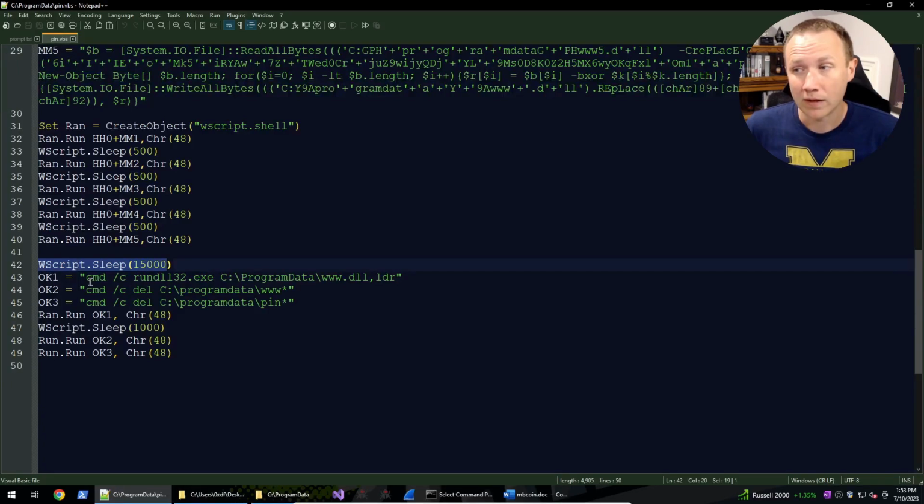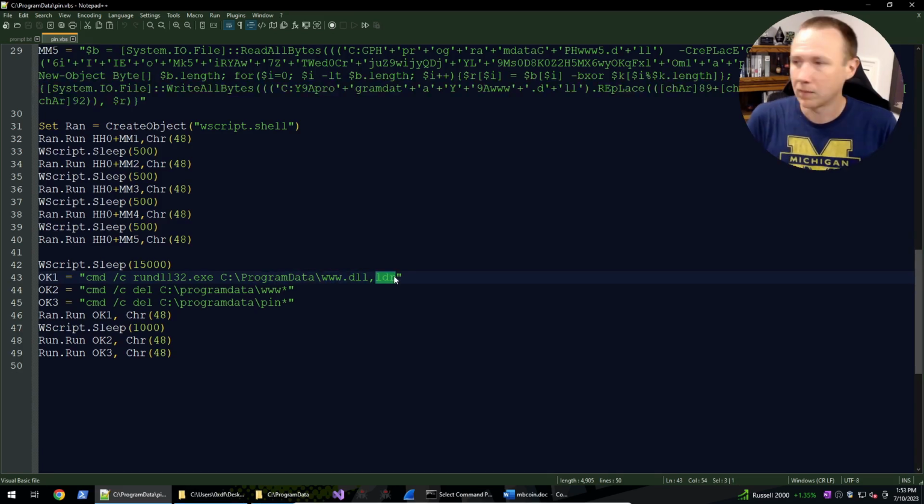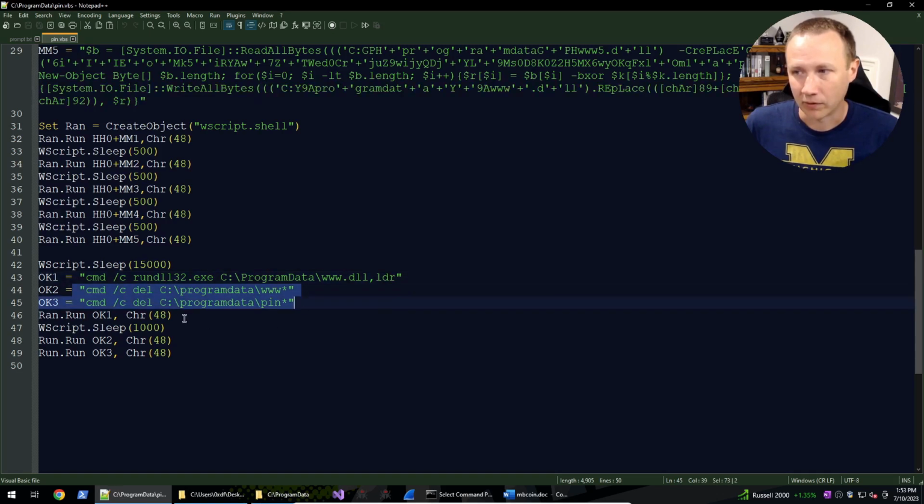And then I'm going to run DLL32, so run a DLL on this www.dll in program data, calling the ordinal or the export LDR. So DLL's export functions, and we want to find the LDR function. Then we're going to clean up after ourselves, sleep some more.